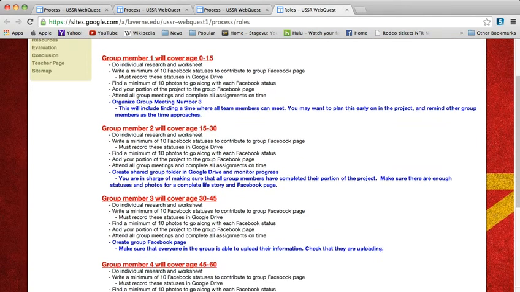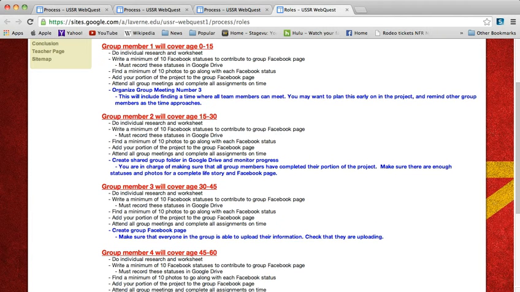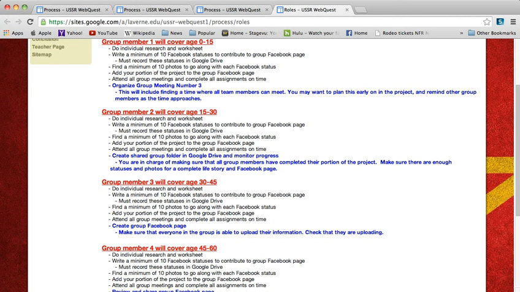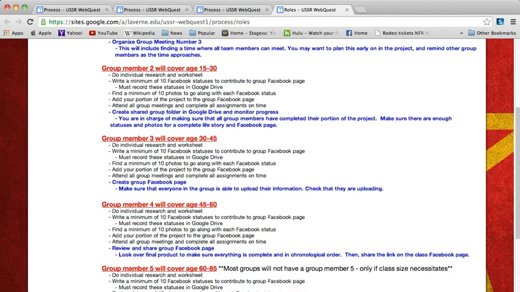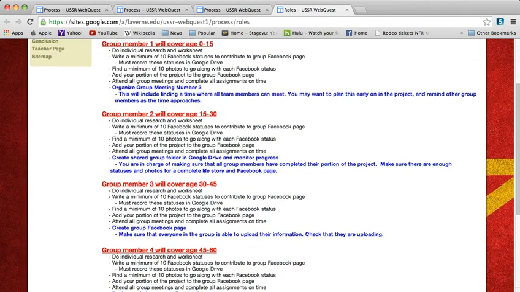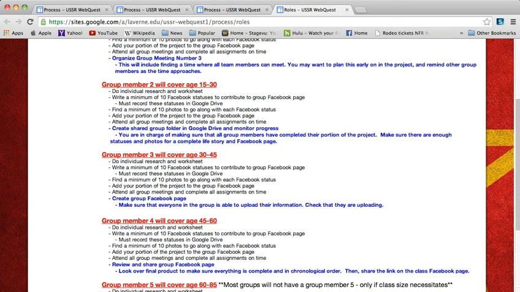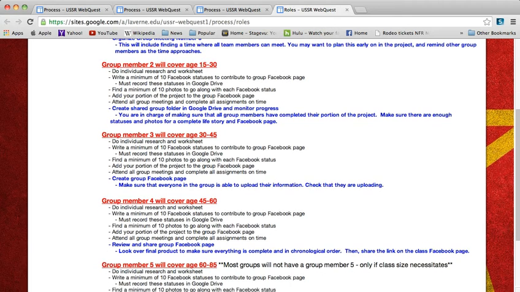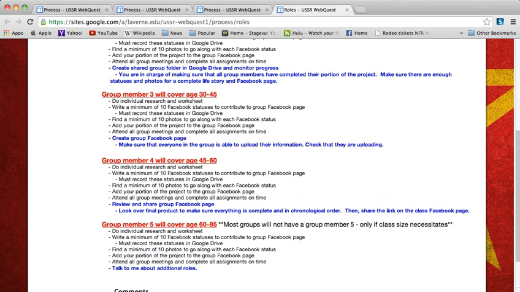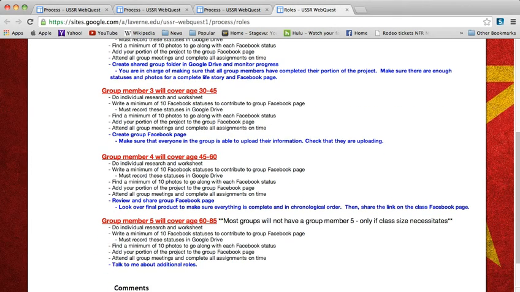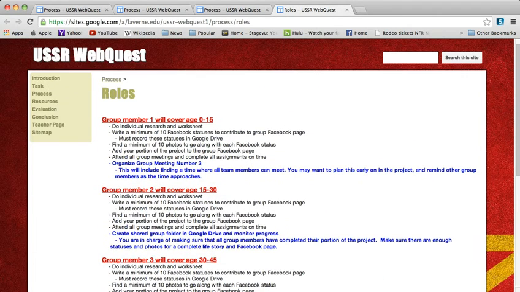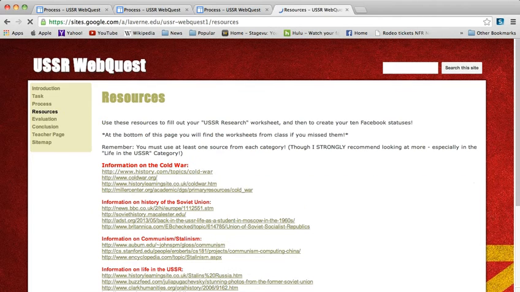It also goes over individual research activities and individual project activities in black that each student needs to do. All the things in black are the same for each student. In blue, however, it goes over the individual roles, including organizing, making a group folder, creating a group Facebook page, and sharing the group Facebook page. I have included a group member 5 just in case the class size necessitates it. So now I can go back to my resources page, where students can look at the resources they